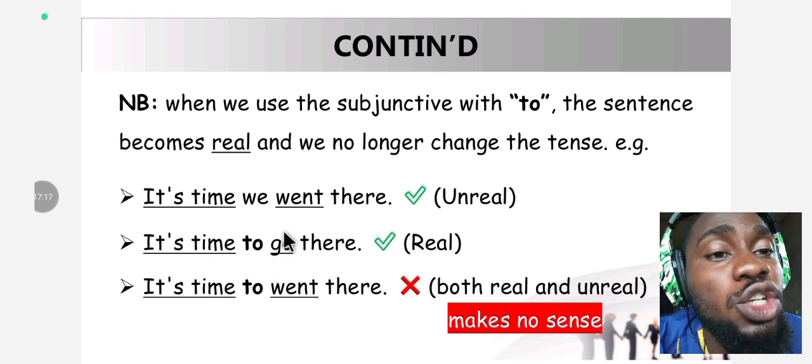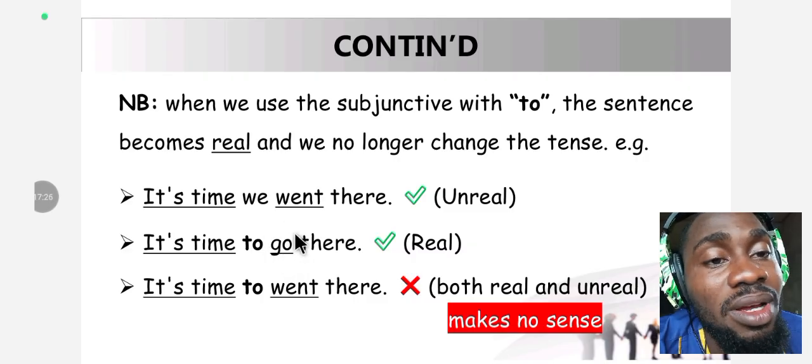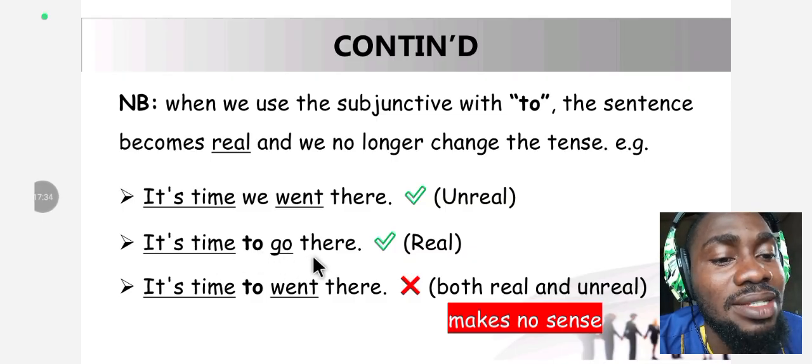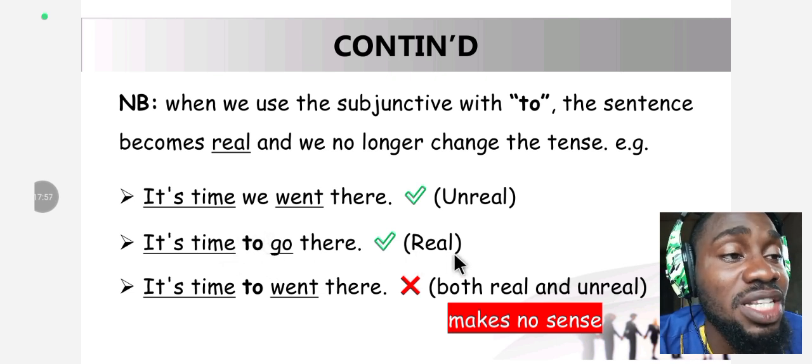"It's time to go there" is a subjunctive. Why didn't we obey the normal rule of subjunctive by putting past tense or past perfect tense here, depending on the subjunctive form? What we have here is the present tense verb, because we have "to" here, and this is a real statement. You are telling someone directly, in the present, that it's time to go there. It's a real situation. So these two made it a real statement, and there is no need to apply the law of subjunctive here again.